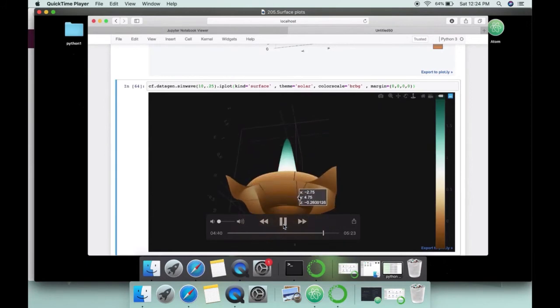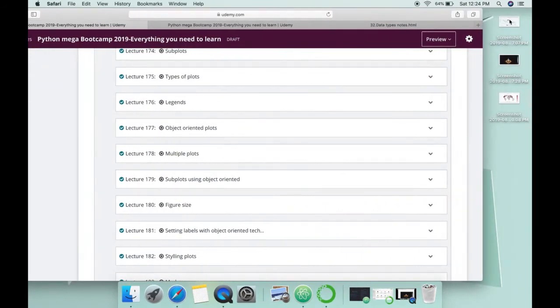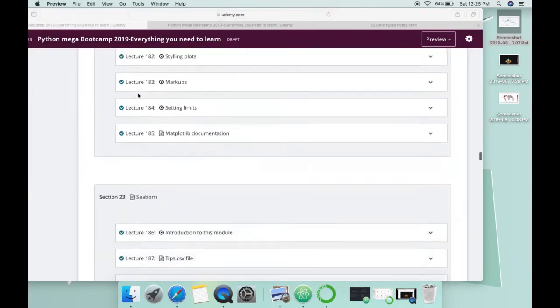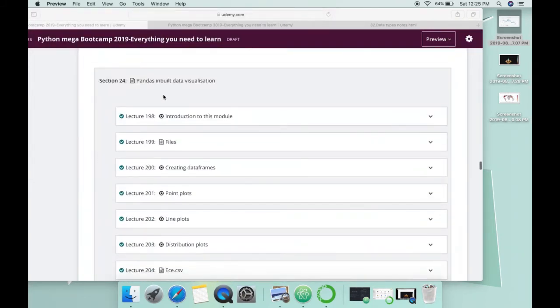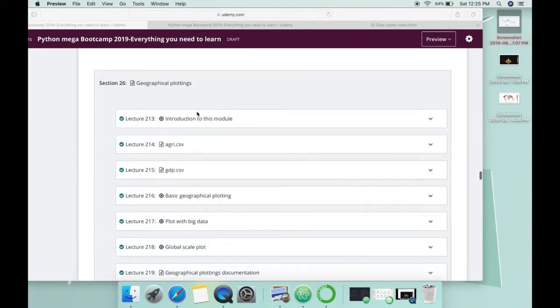All of this will be worked with programming. And here I have different examples for that also, like these graphs. These are also built with the programming language. So you will learn how you can create these with Matplotlib, Seaborn, Pandas inbuilt data visualization, Plotly and Cufflinks, and geographical plotting.